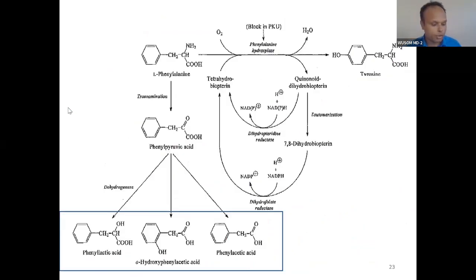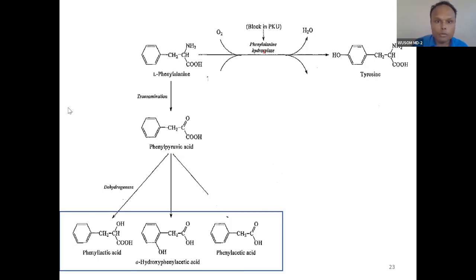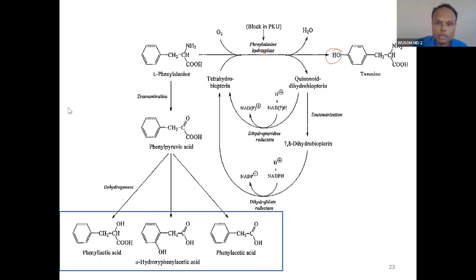We will talk about phenylketonuria. I told you phenylketonuria is because of deficiency of phenylalanine hydroxylase. For the time being, this phenylalanine hydroxylase converts phenylalanine into tyrosine. An OH group is added. Now, what is required here is the addition of OH by tetrahydrobiopterin. You can see this tetrahydrobiopterin.